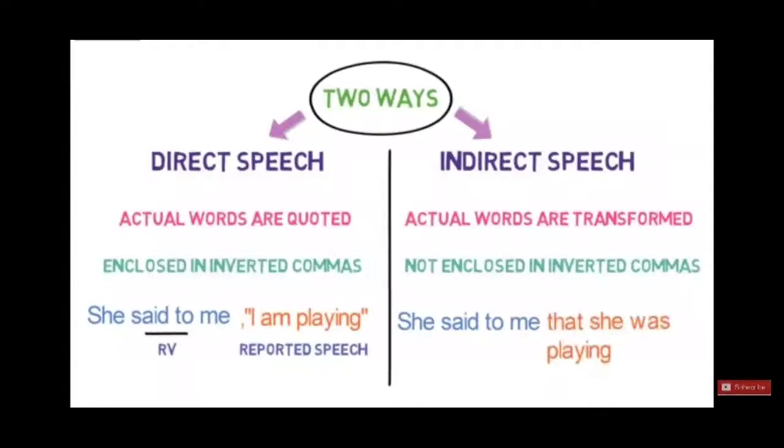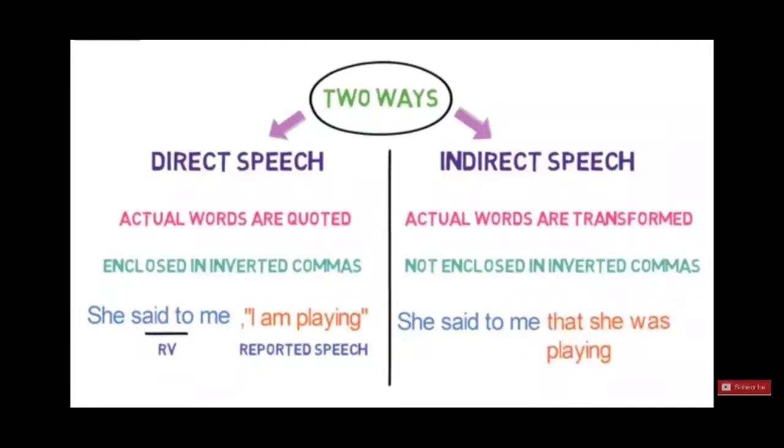For example, in direct speech, it is written: She said to me, comma, within quotation, "I am playing." Okay, see, "I am playing" are the actual words of the speaker. That's why this has been kept within inverted commas. Alright, and "said to" will be the reporting verb, and "I am playing" is called reported speech.